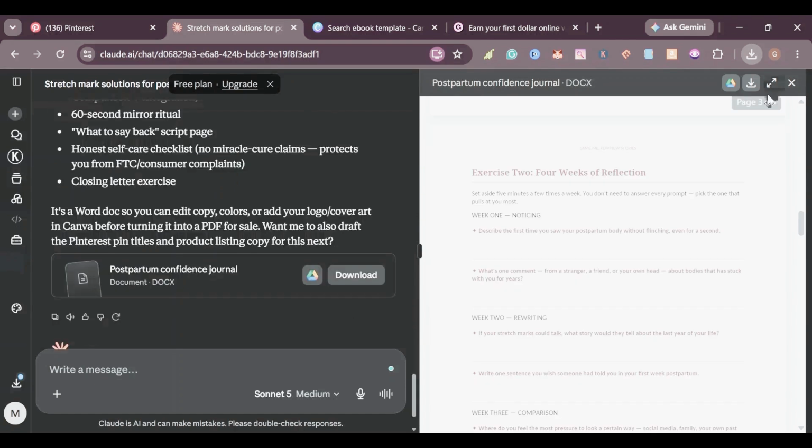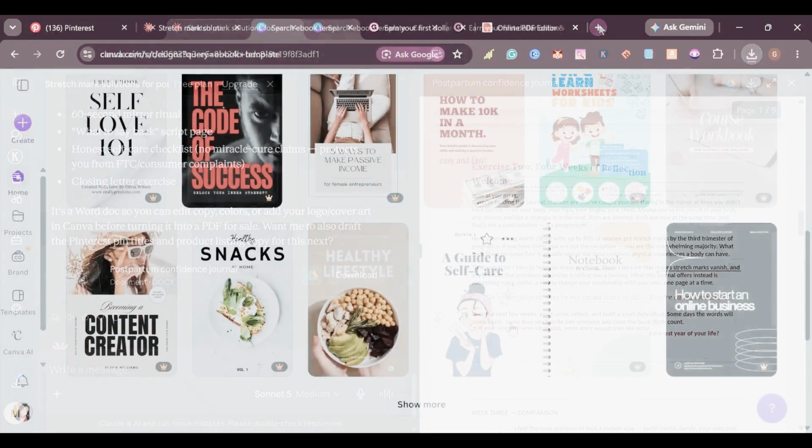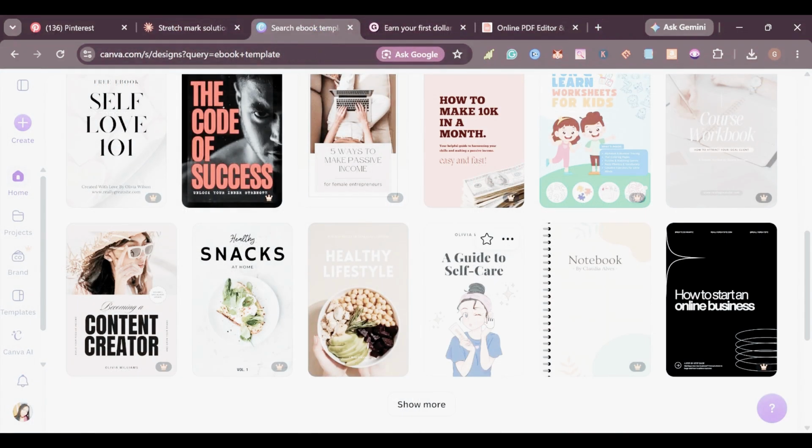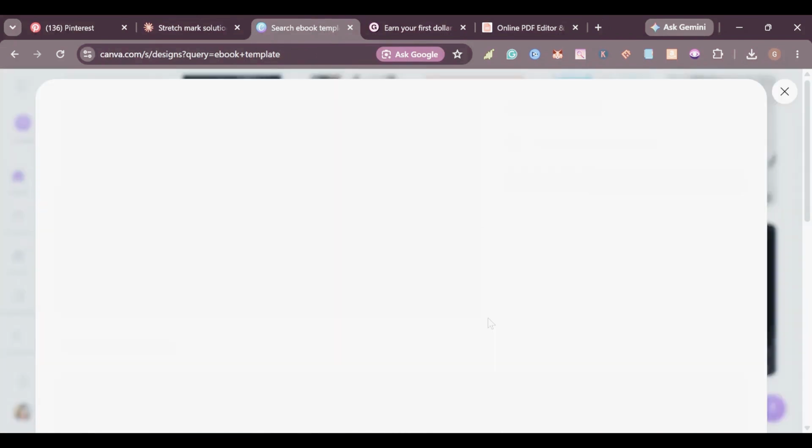But I would advise you don't just copy this the way it is and upload it. You need to edit it, check your spellings and everything. That's why we are going to take it to Canva and edit it. In Canva, you can upload it as a PDF and you go ahead and edit it. They have a free version, yes, but on that free version, it's limited. There are some things you can access and some things you cannot access.